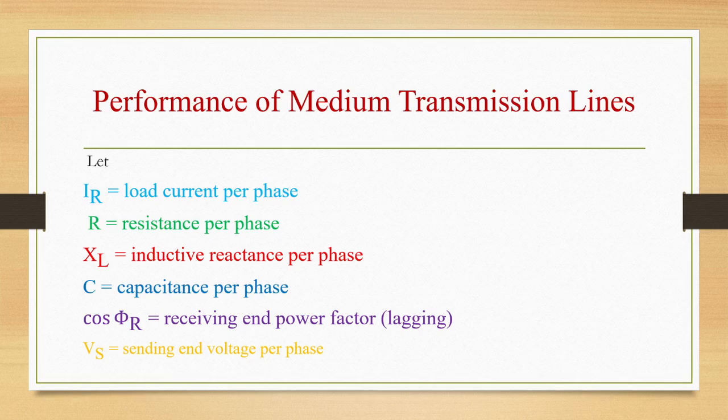R is the resistance per phase. XL is the inductive reactance per phase. C is the capacitance per phase. Cos phi R is the receiving end power factor. Vs is the sending end voltage per phase.